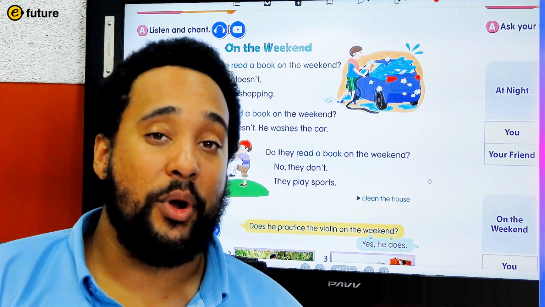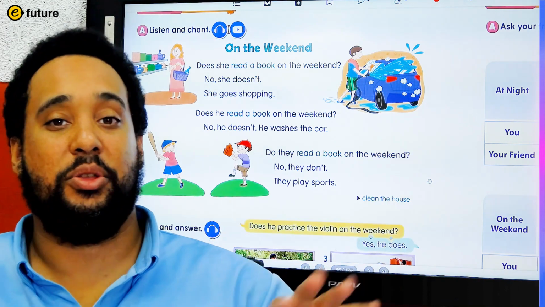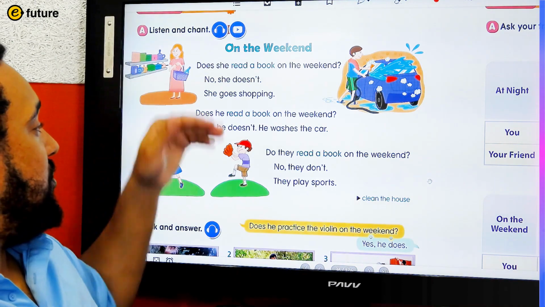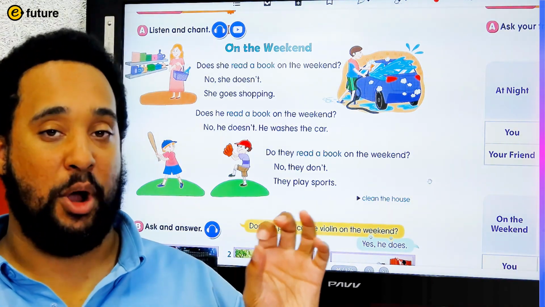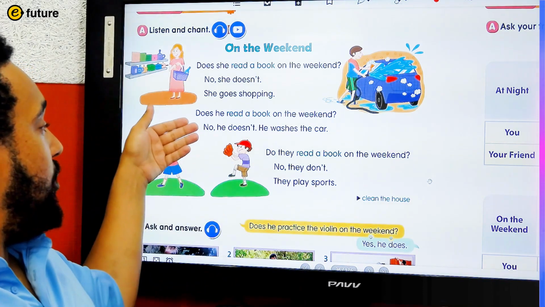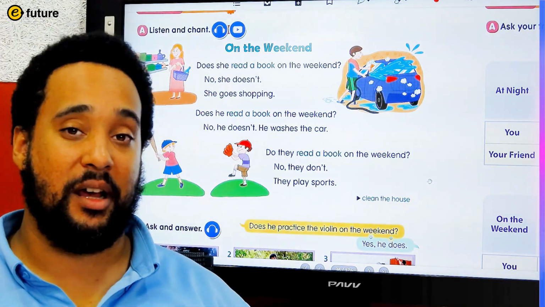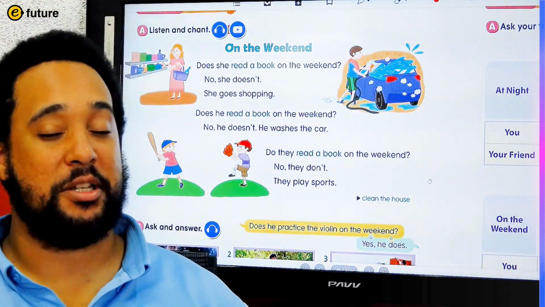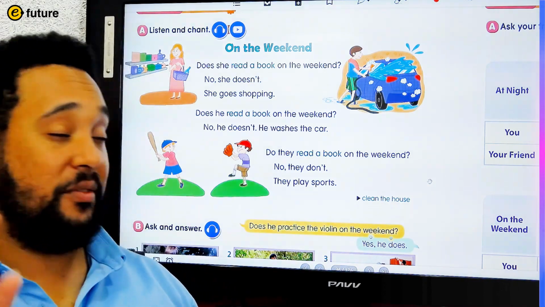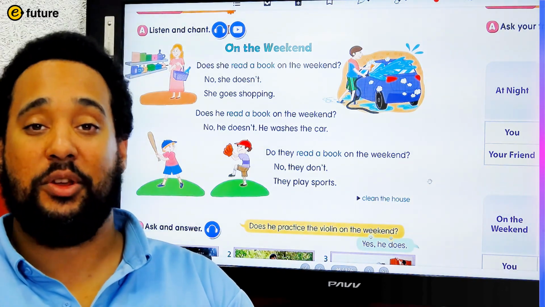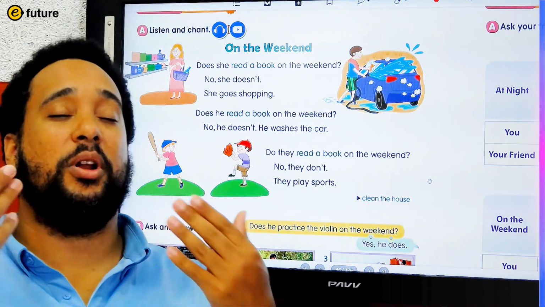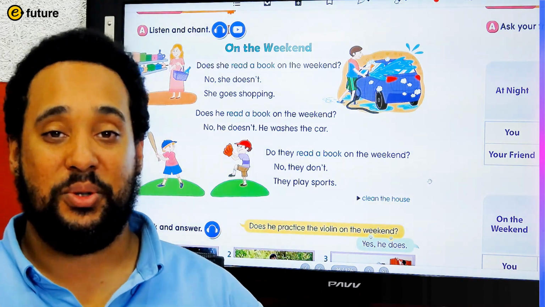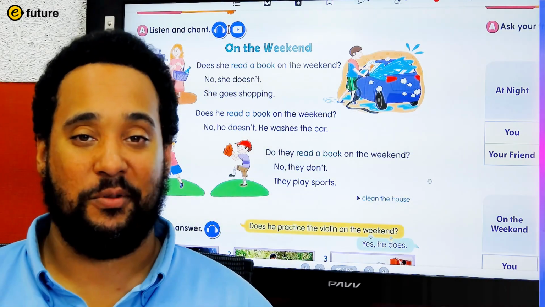Okay. So I'm going to divide you into 3 groups. The first group is going to practice the she part of the chant. The second group is going to practice the he part of the chant. And the third group is going to practice the they part of the chant. So I'll give you a couple of minutes to practice that chant with your groups. Try and do it on your own without the help of the book, and then we will do the chant together. Okay, very good, everyone.